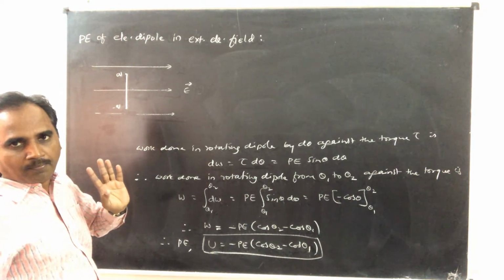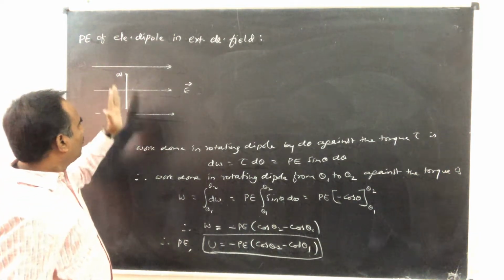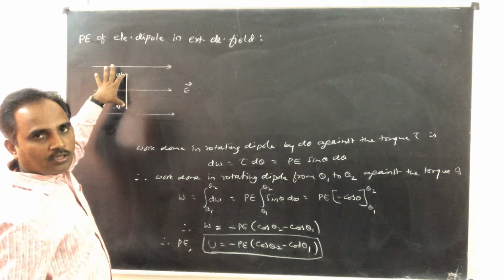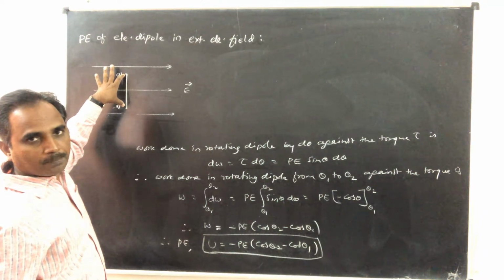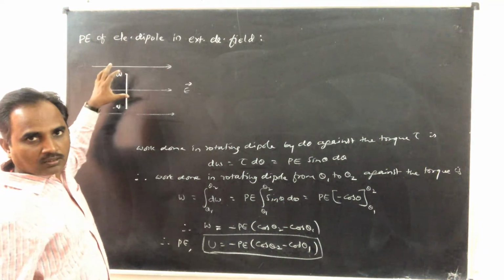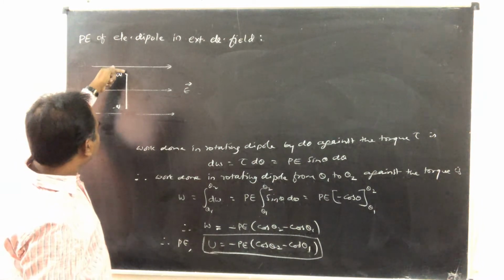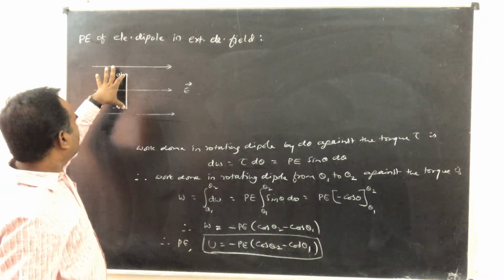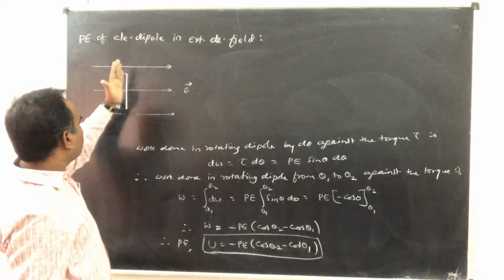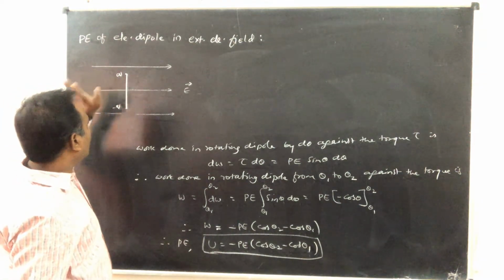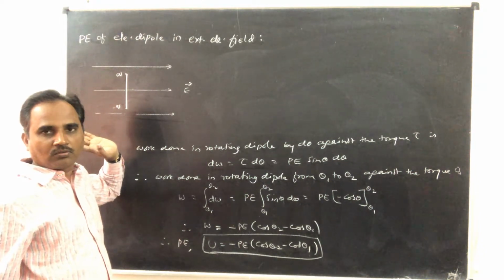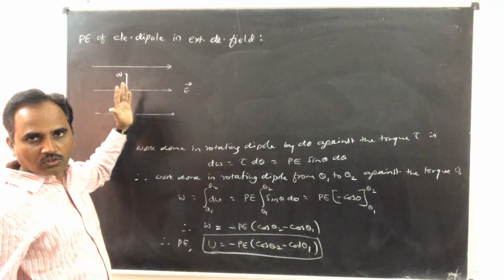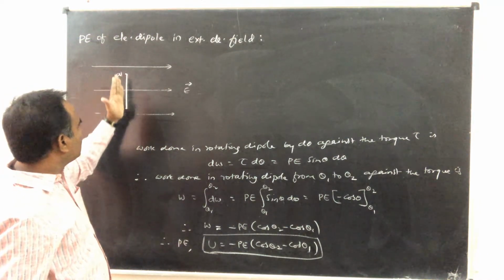One is, you know that any line perpendicular to the electric field becomes an equipotential line. So the work done in moving the charges on the equipotential line is 0.